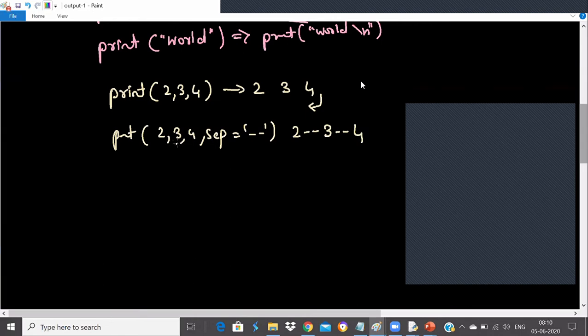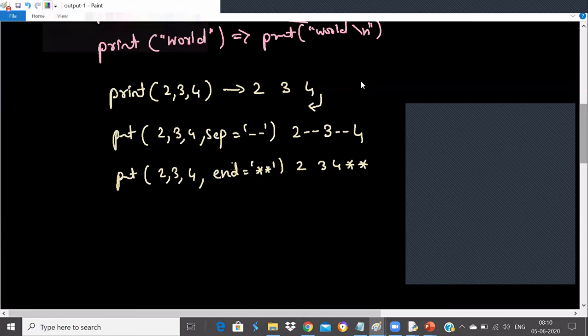If I say print 2 comma 3 comma 4 and I want to print end is equal to star star, then what happens? 2 3 4 will be printed and at the end star star will be printed. So that way you can change the separator value and you can change the end value. Rajshekhar, is that clear for you now?